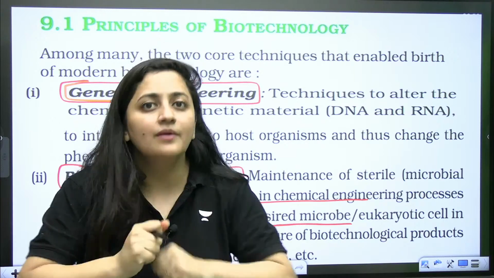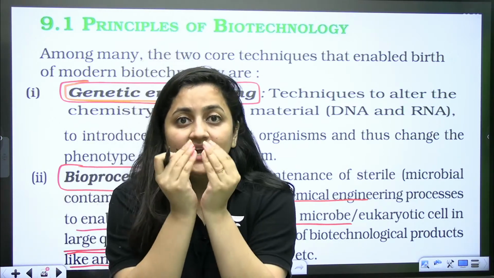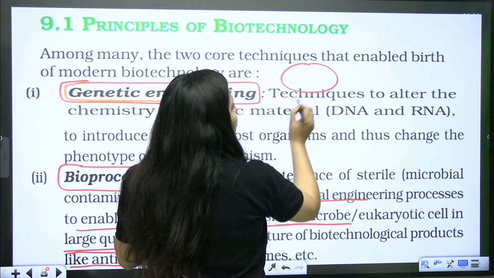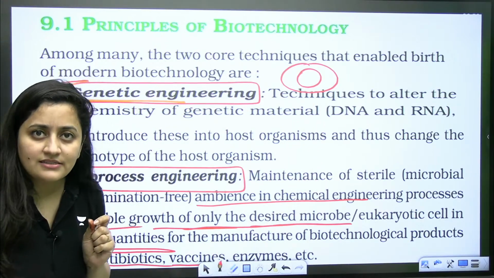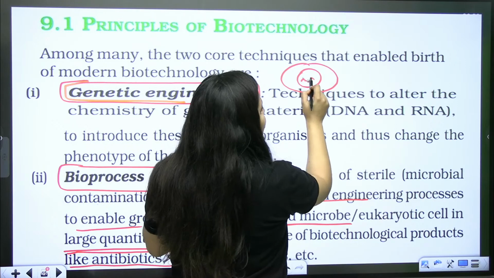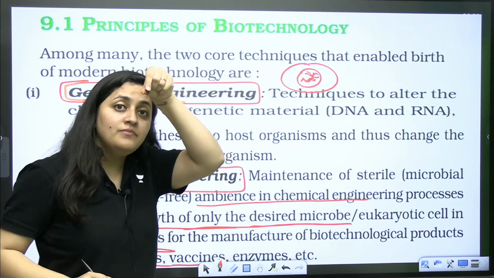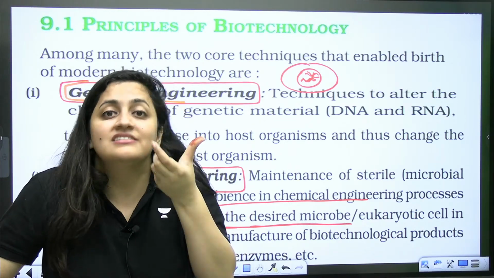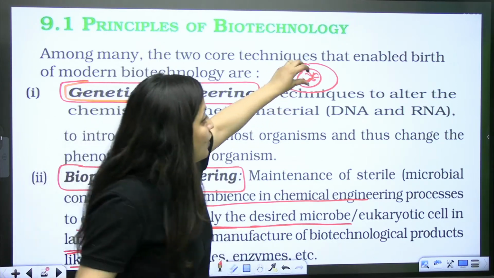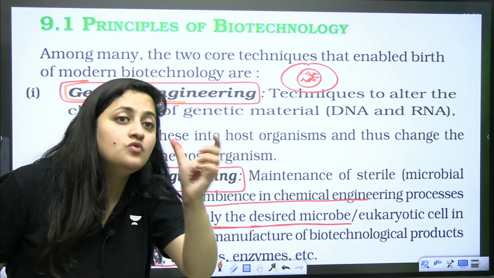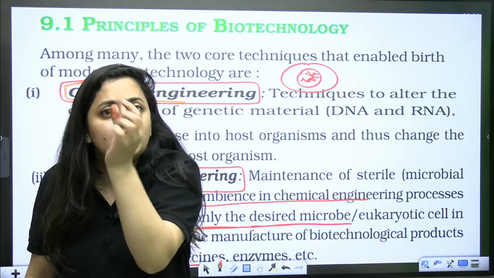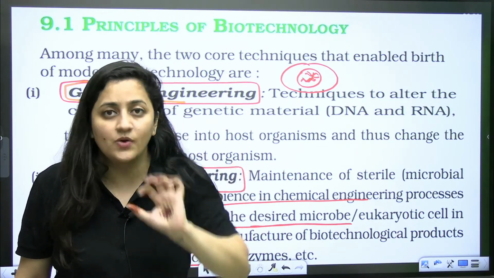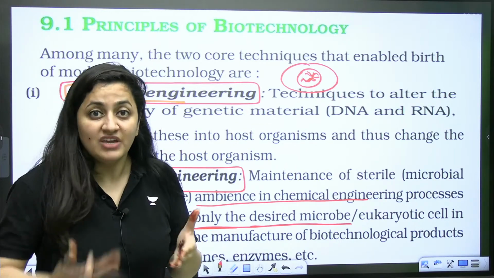So basically, students, what I am trying to say here is, altering DNA is not very easy. Imagine you have a cell. Let's say it is a eukaryotic cell. Now from the cell, you know that the DNA is present within the nucleus. So first of all, you have to figure out from which cell you want to take the DNA. You have to isolate that cell first. Then from that cell, you have to isolate your DNA. And then from that DNA, you have to figure out which gene you want. Now we are telling it in a very simple way, but it is not that simple. So it is going to take time. You need technique for it.